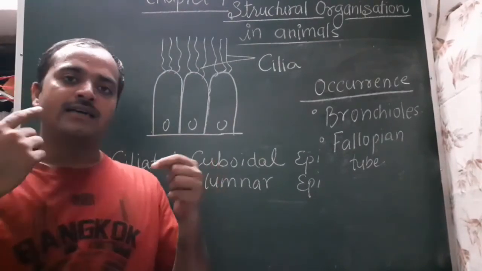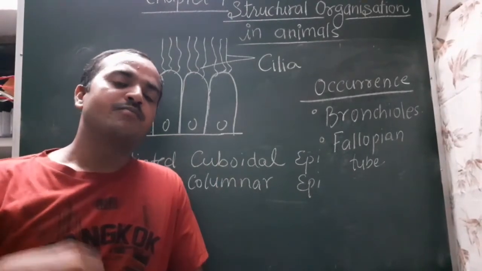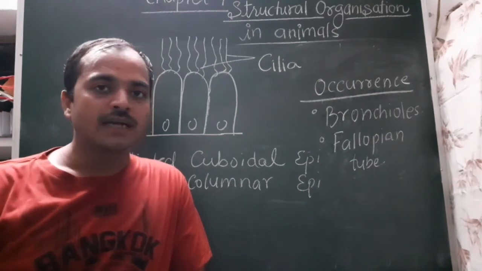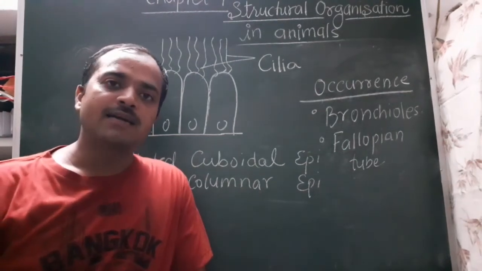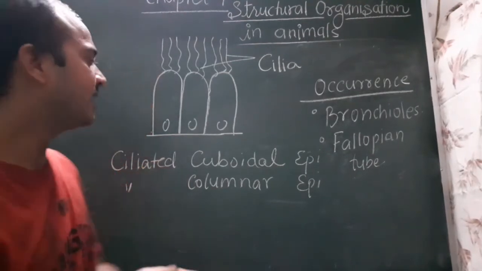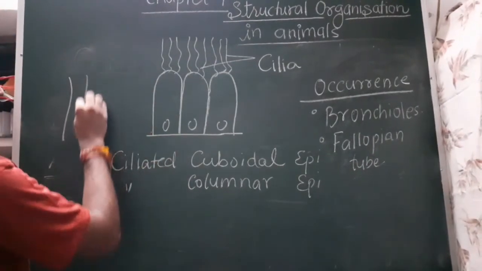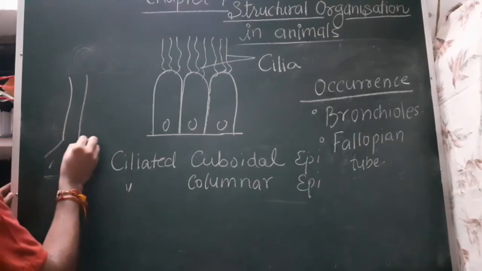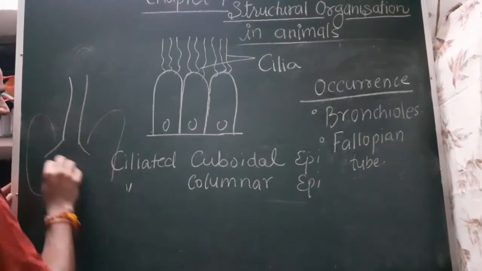In our respiratory tract, mucus secreting glands are also present, so the dust particles and the microorganisms get stuck in the mucus.